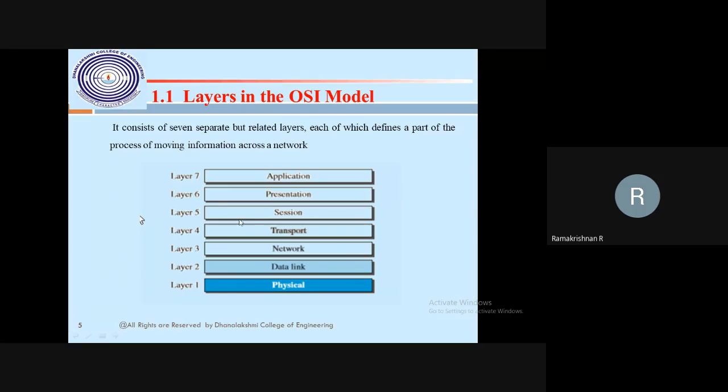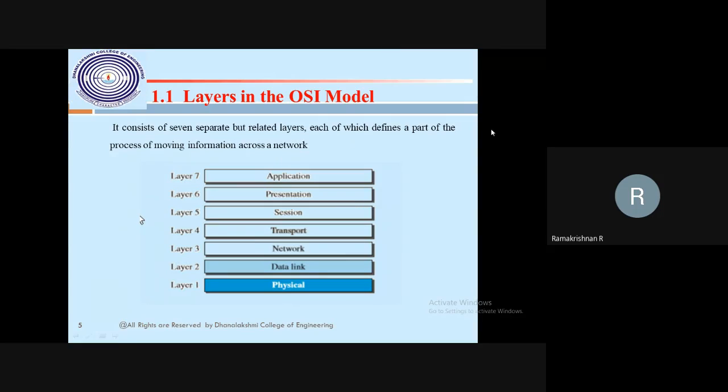In TCP/IP, the top 3 layers are together called the application layer. That's one layer, so that is the 5th layer. The 4th layer is transport, the 3rd layer is the network layer, the 2nd layer is the data link layer, and the first layer is the physical layer. So you have 7 separate related layers, and each layer defines a part of the process. That's what we know, that each and every layer has protocols, specified protocols for each and every layer that perform the role of that layer.